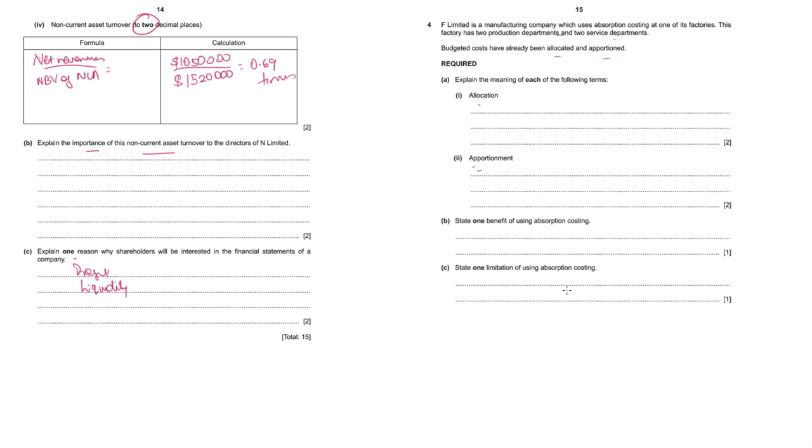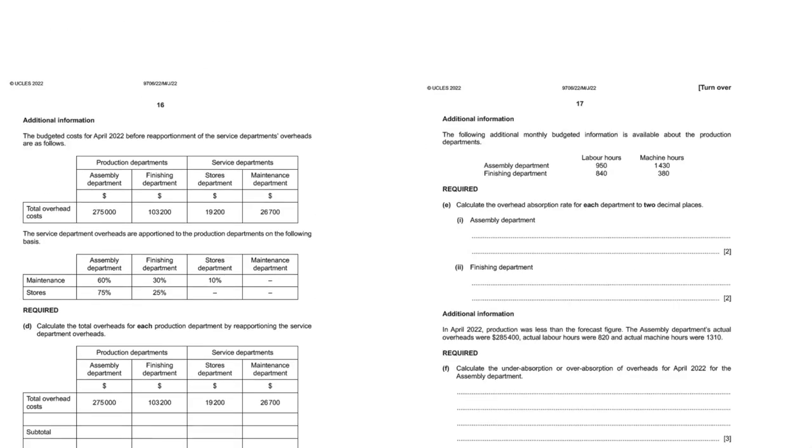State one limitation of using absorption costing. It is good for calculation of selling price or for presenting financial statements, but when it comes to decision making, absorption costing is not very useful. So it does not help the management in the decision making process.